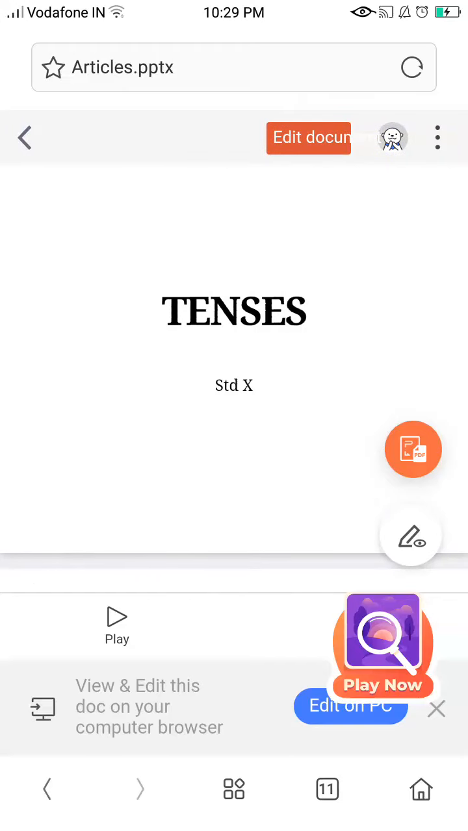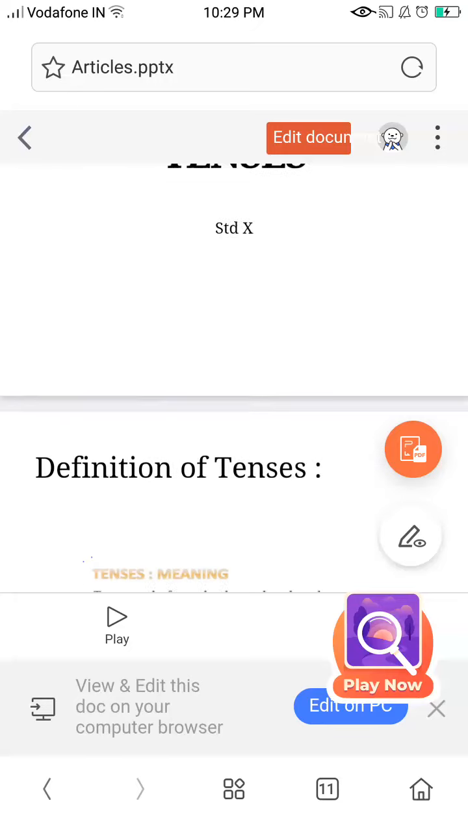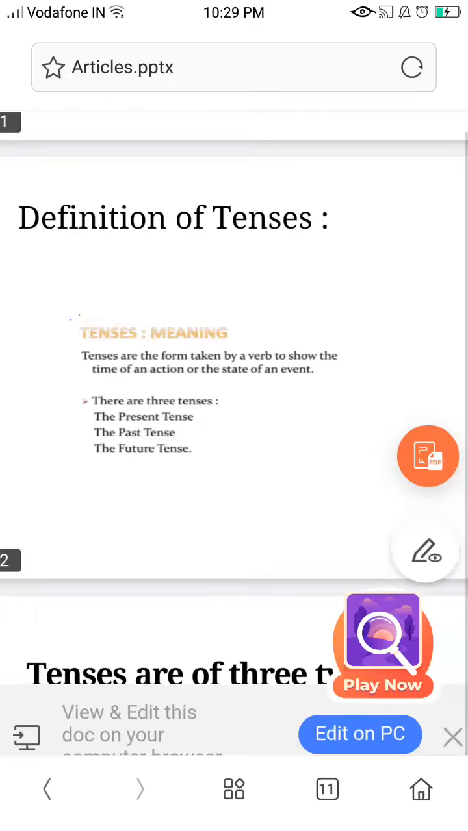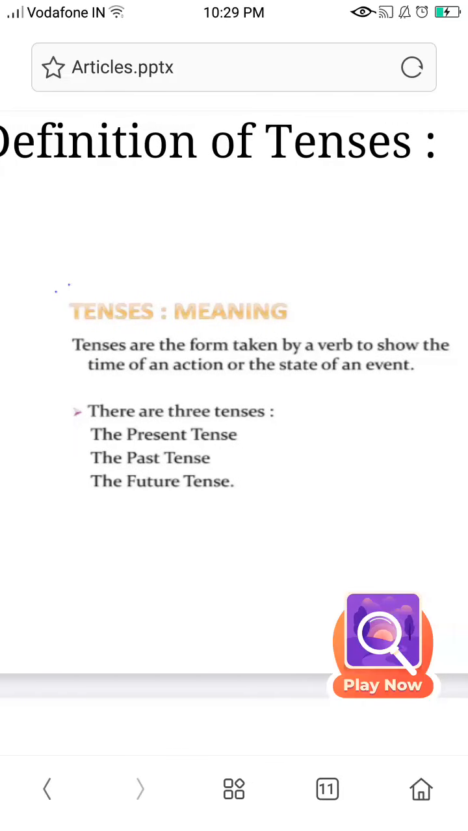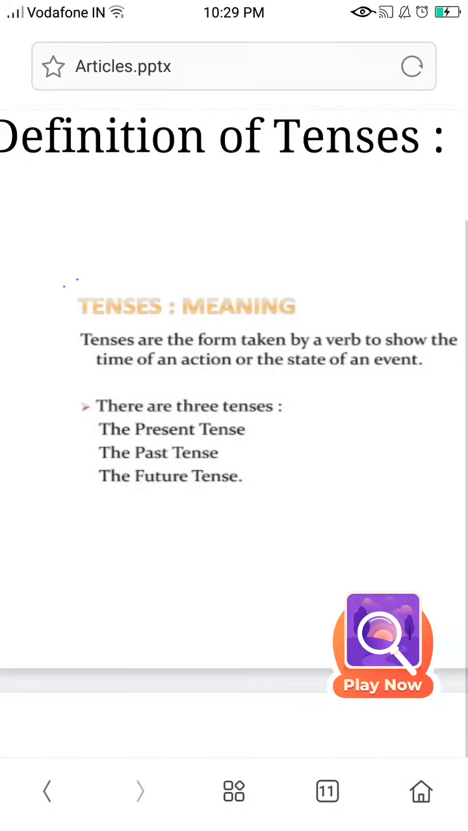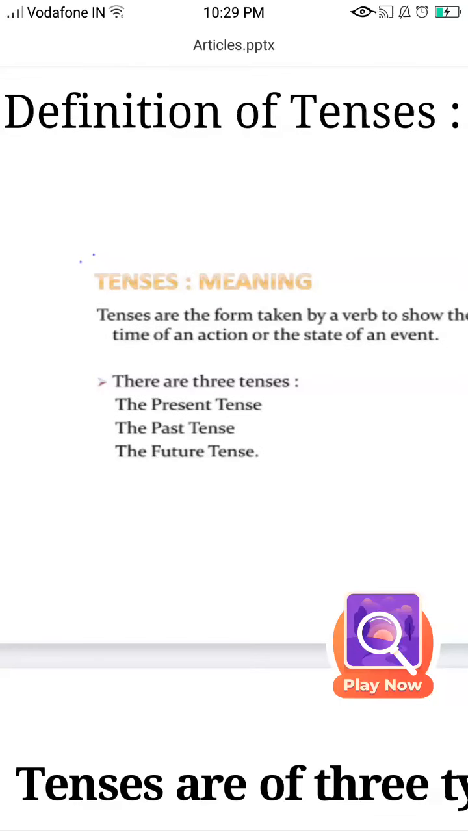Hello children, today we shall take up a very important topic, tenses. Let's see what are tenses. Tenses are the form taken by a verb to show the time of an action or the state of an event. Now there are three types of tenses, the present tense, the past tense and the future tense.